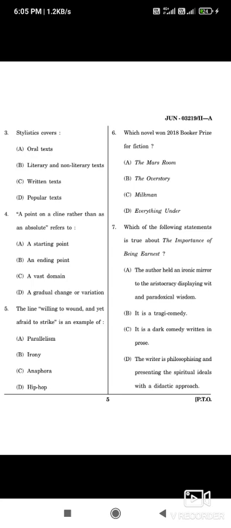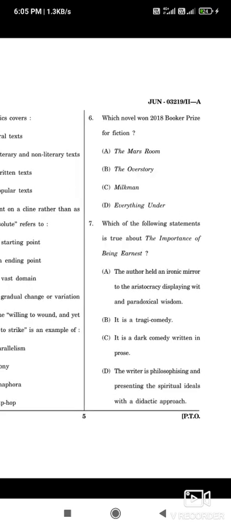The line 'willing to wound and yet afraid to strike' is an example of what? The options are parallelism, irony, anaphora, hyperbole. The correct answer is option B, irony. Question number 6: which novel won the 2018 Booker Prize for Fiction? The correct option is C, Milkman.